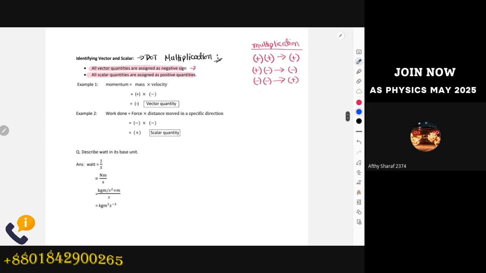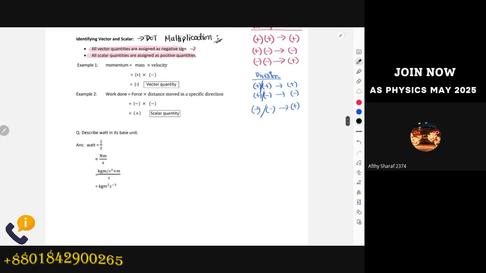And for division also I have to understand basic algebra: positive divided by positive turns out to be positive, and positive divided by negative is negative. These are divided by each other, okay? And minus divided by minus gives you a positive value. So this is the basic algebra that will be needed for your calculations in every dot multiplication working. And another thing, you have to memorize four quantities in order to find out any of the quantities you want to calculate. A very small chart that you have to memorize.